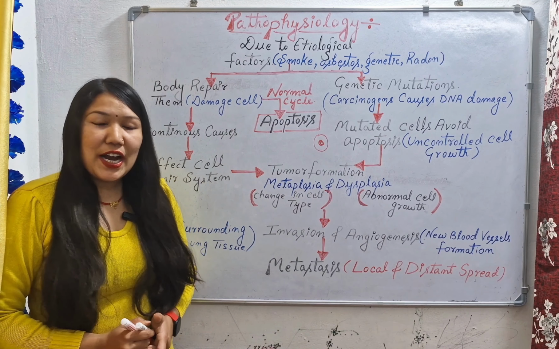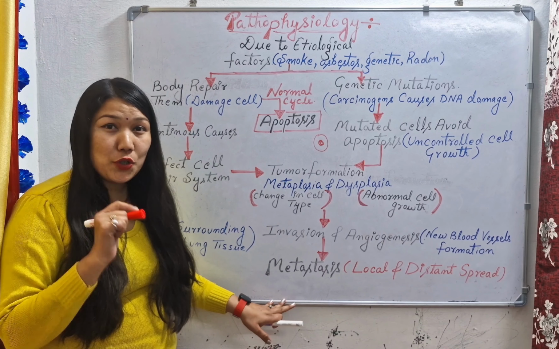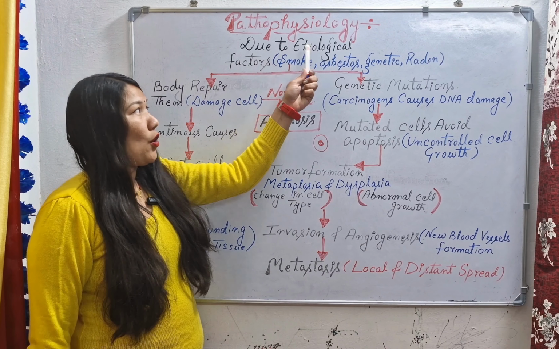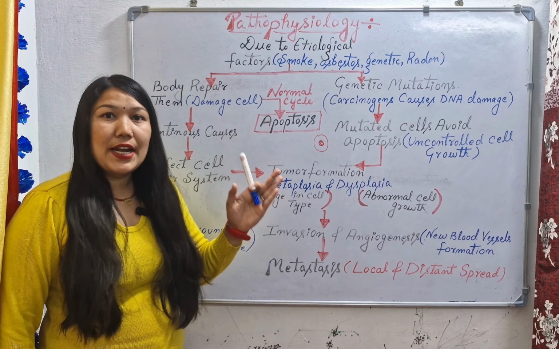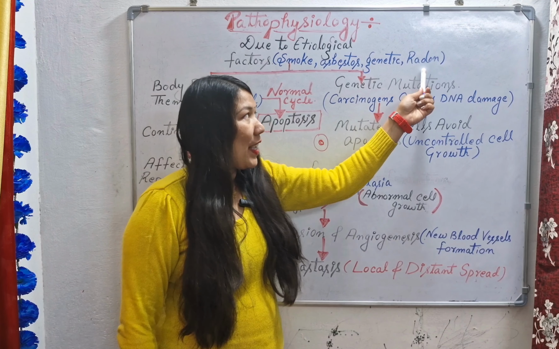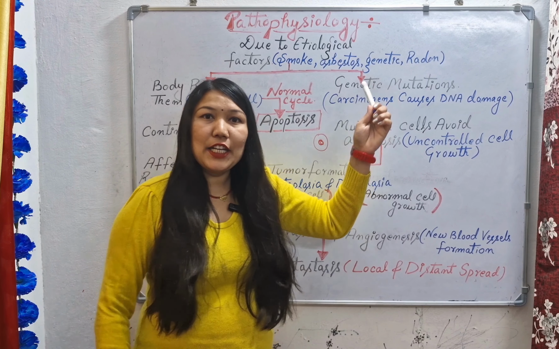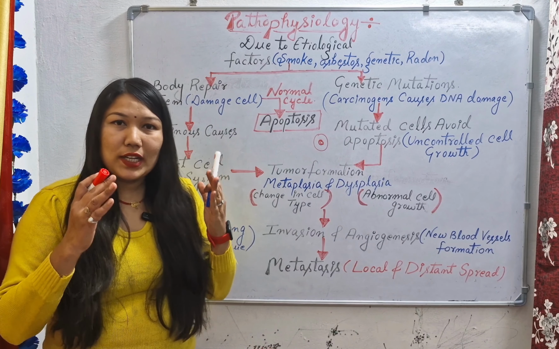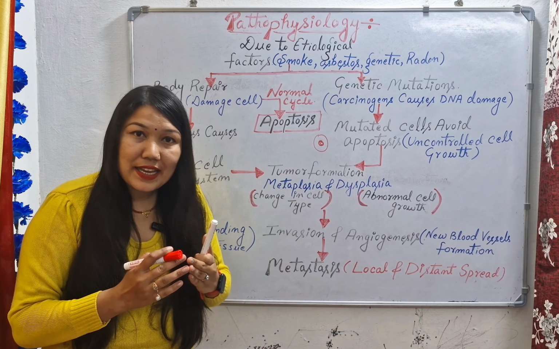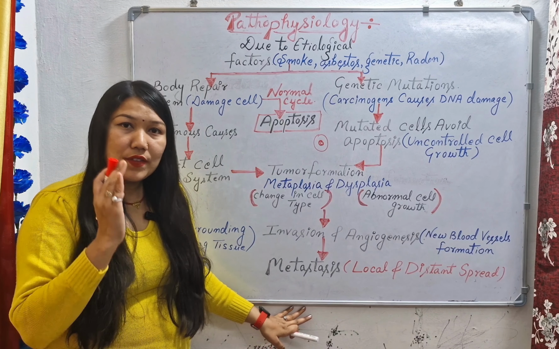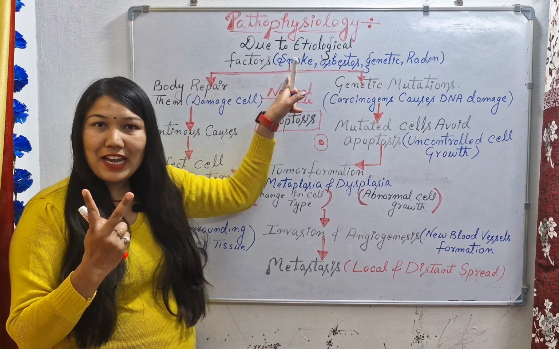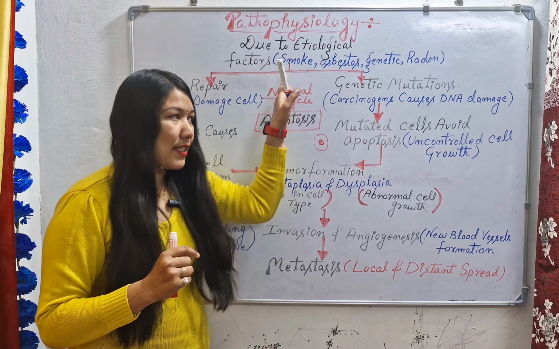So let's start with the pathophysiology of lung cancer. Whatever causes we have read about lung cancer in part 1 of this video, the etiological factors, the causes and risk factors for lung cancer, like cigarette smoking, asbestos, radon exposure, genetic factors and air pollution. Due to these causes, what will happen? Two things will happen in our body. First, we will discuss this part.